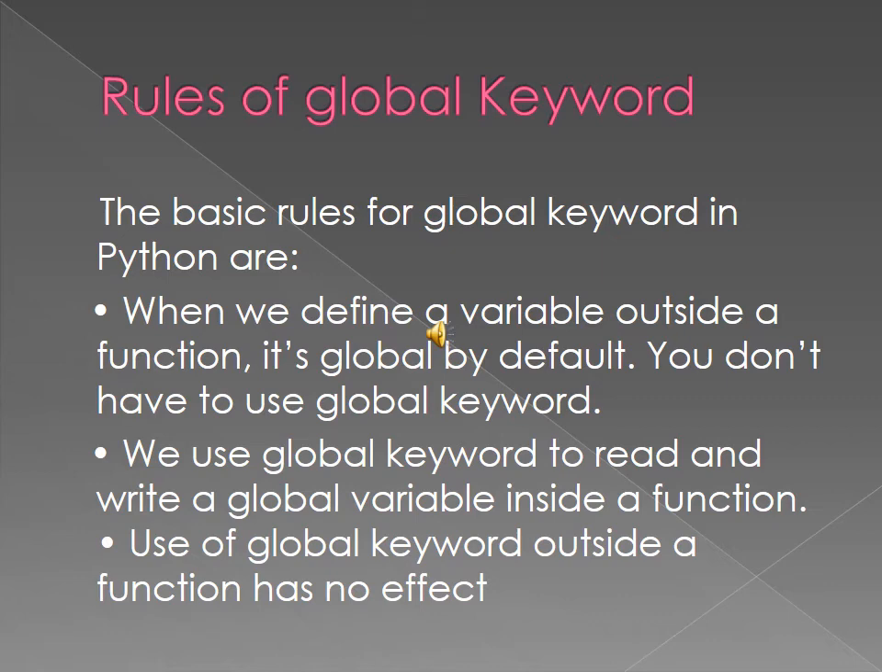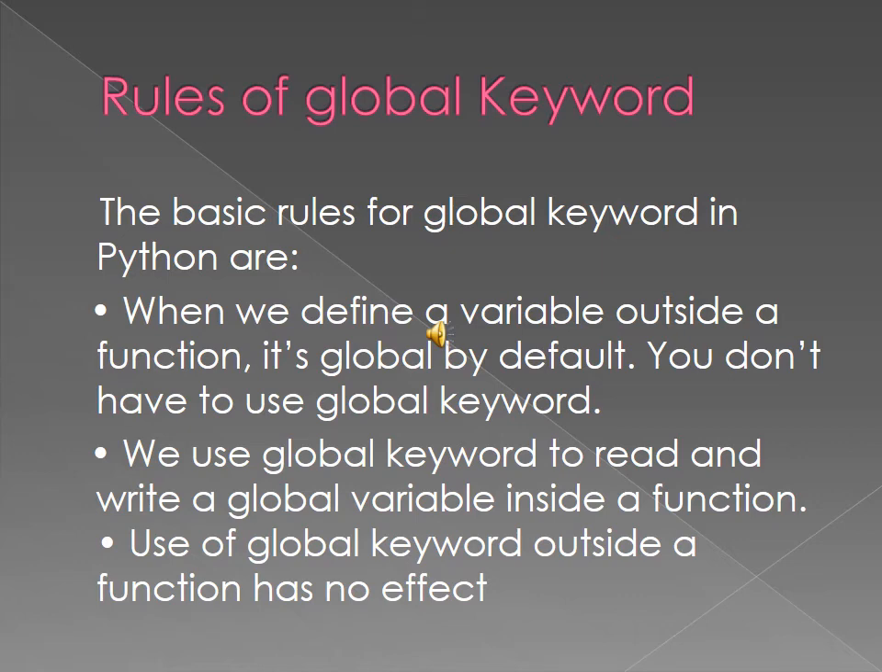The rules of global keyword. The basic rules for the global keyword in Python. When we define a variable outside a function, it's global by default. You do not have to use the global keyword. We use the global keyword to read and write a global variable inside a function. Use of the global keyword outside a function has no effect.